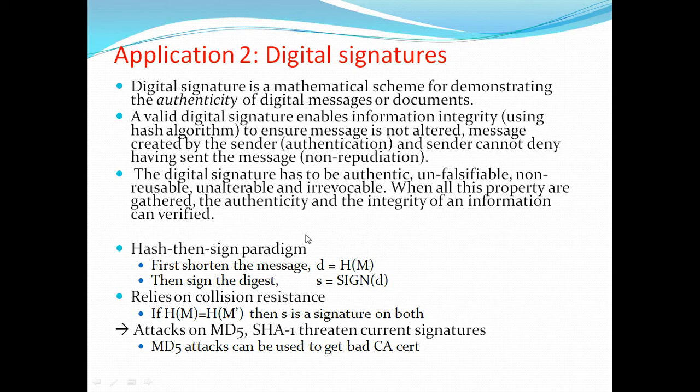There are a number of attacks due to MD5. That's why enhanced algorithms are later used in digital signatures. But of course, digital signature today is a very powerful technique in the authentication of messages and documents in computer science.